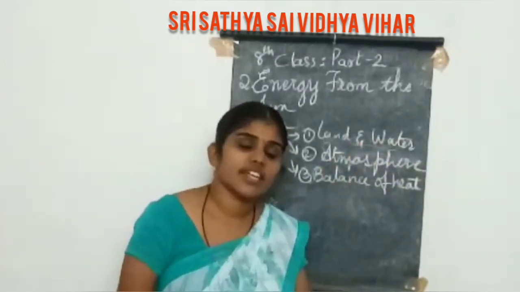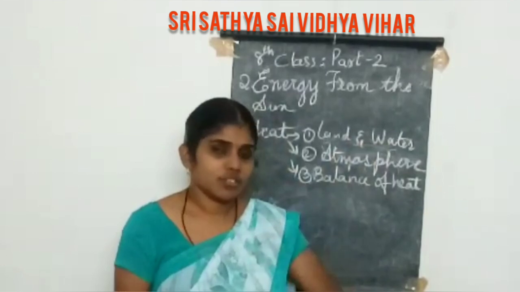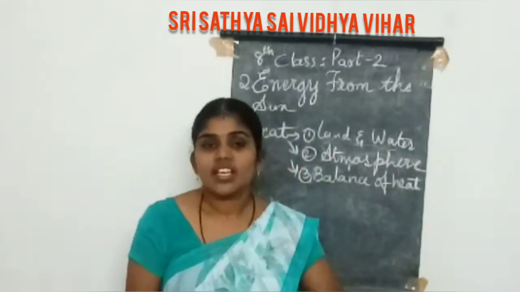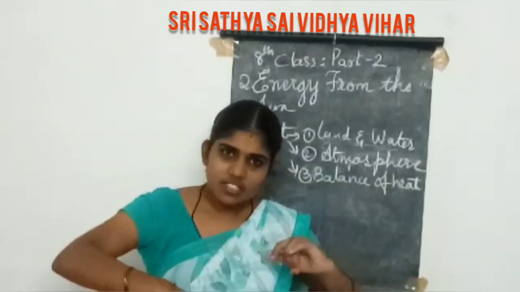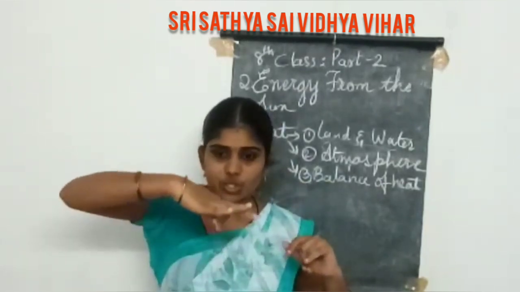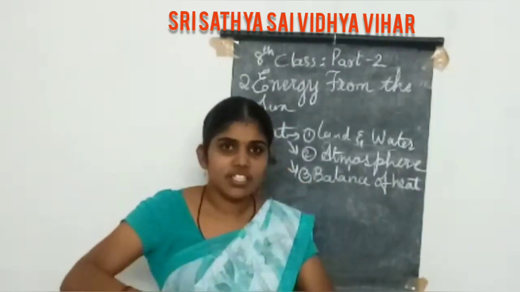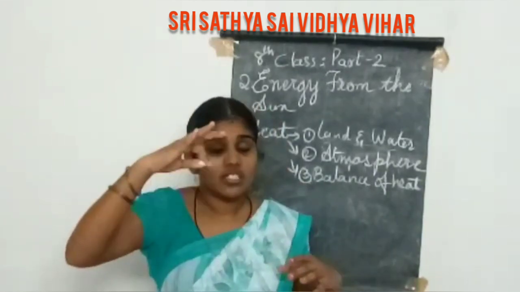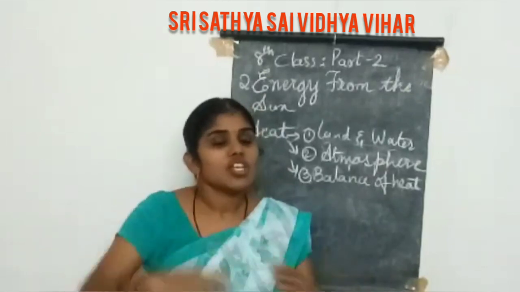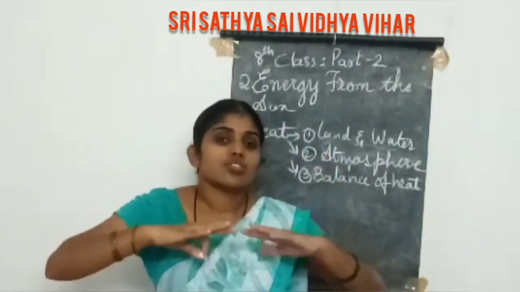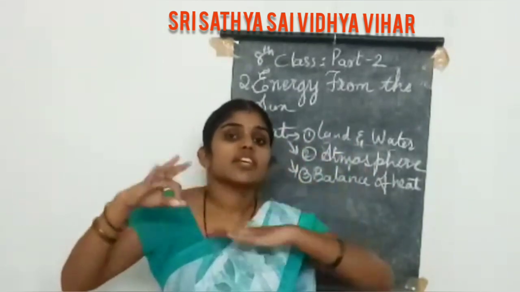The land is getting heat very soon and getting cool very soon. In the same way, water is getting heat gradually and getting cool gradually. This is very fast and this is very slow. So these both are balancing the heat.